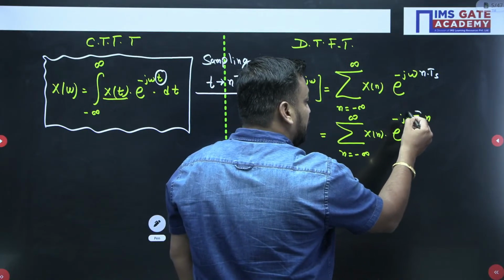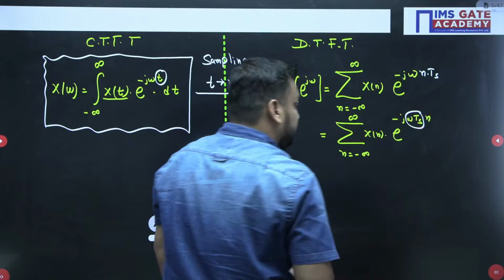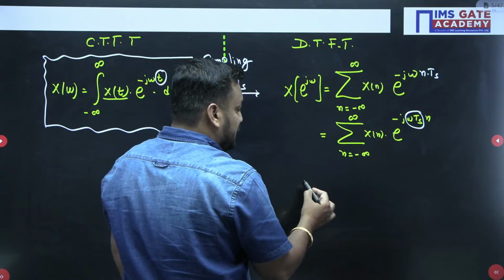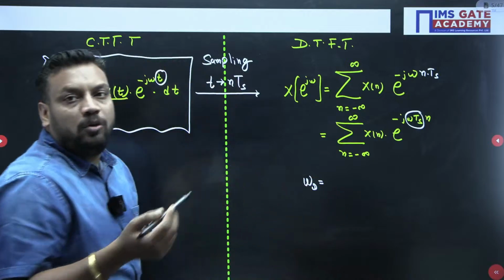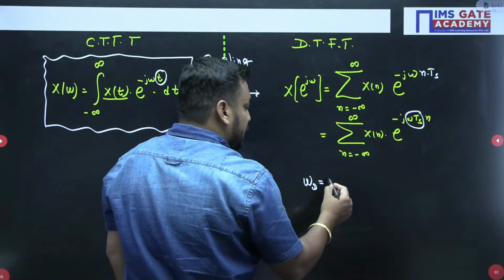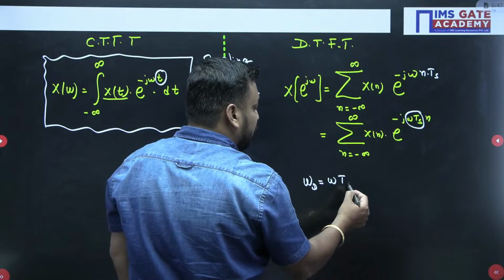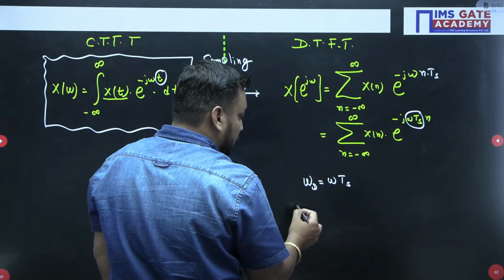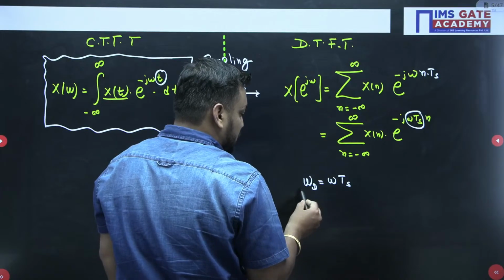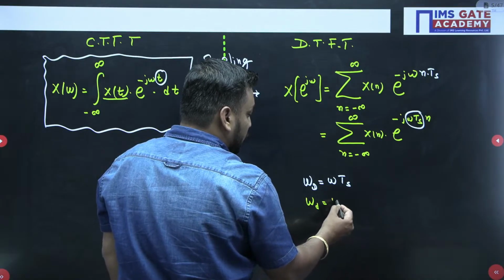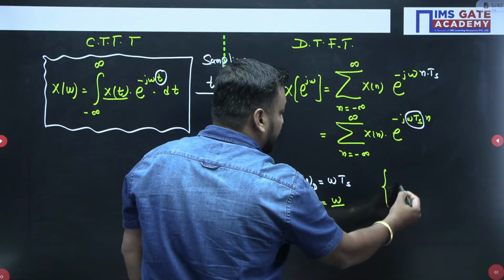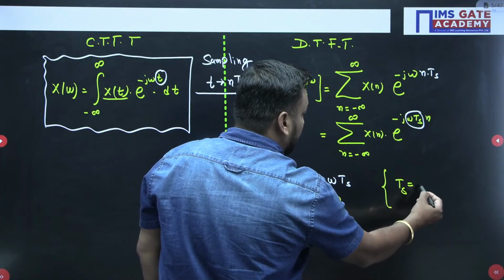This complete frequency is working as a discrete frequency ωd. So I am representing it as ωd, though I can write it as only ω also. ωd is nothing but ωTs, where Ts is the sampling time, and we know that Ts is nothing but 1 upon fs.